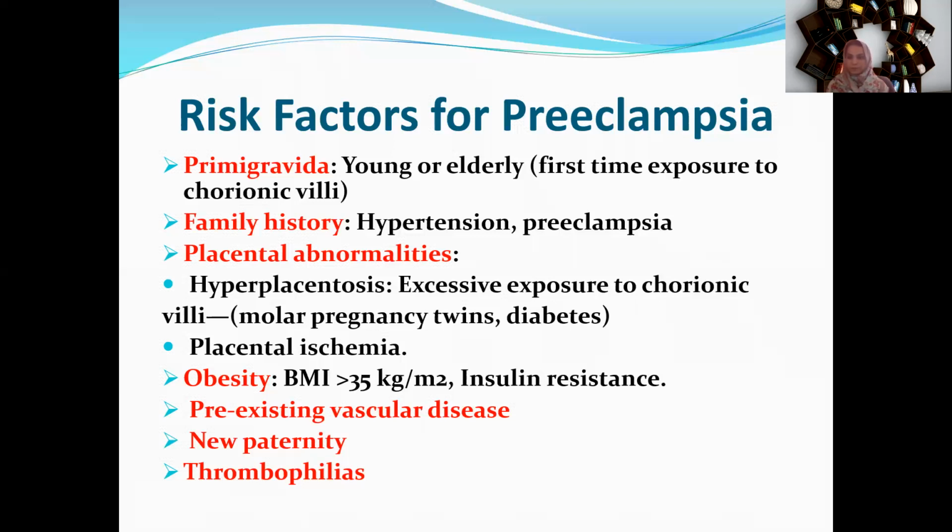Then thrombophilias like antiphospholipid syndrome, protein C and S deficiency, then deficiency of factor 5, the clotting factor, Leiden factor. Those patients may be prone to preeclampsia. Now, in the next class, we will see the pathological factors and the further points of preeclampsia.